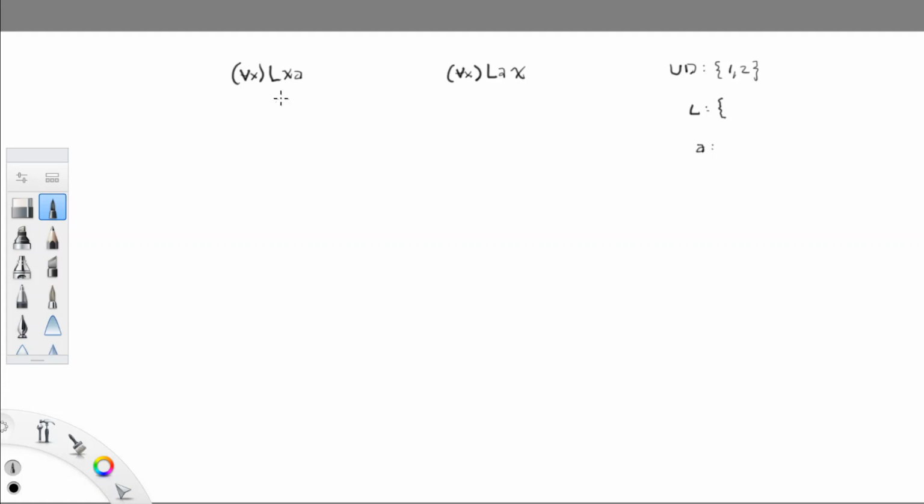So when we come back over to our trees, again, we're dealing with universal generalizations. And universal generalizations branch to their instances. In this case, since there are 2 objects in the universe of discourse, we're going to have 2 instances, 2 branches. So what we're going to do is drop the quantifier for all x. I'm going to recopy this expression, LXA, at the bottoms of both branches with 1 change. We're going to take that x out, and we're going to put a 1 in for it on this branch. We're going to take that x out, and we're going to put a 2 in for it on this branch.